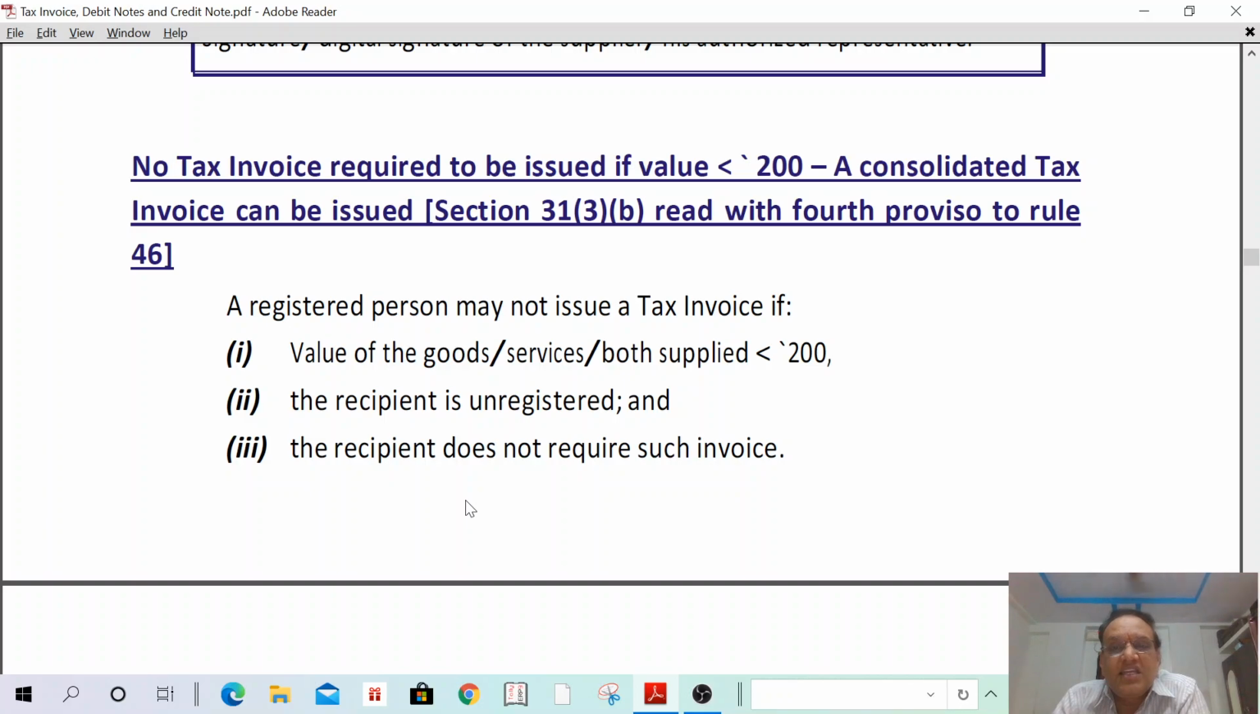So what are the 3 situations when the tax invoice is not issued? Value of goods or service or both less than 200, the recipient is unregistered, and the recipient does not require such an invoice. In these 3 cases, a tax invoice need not be issued. Okay, understand? Next one.